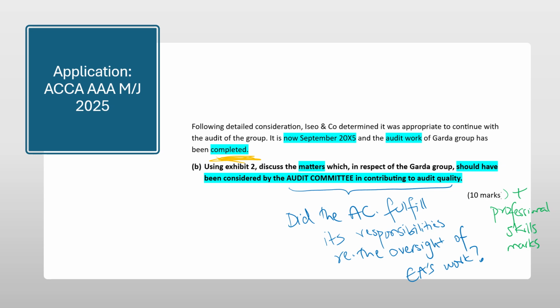has been completed. The requirement is: using Exhibit 2, discuss the matters which should have been considered by the audit committee in contributing to audit quality. For 10 marks and some additional professional skills marks, we need to read the information that is given and evaluate if the audit committee has fulfilled its responsibilities regarding the oversight of external auditors' work. So whatever we've just learned, we need to now try and apply this to the scenario given.